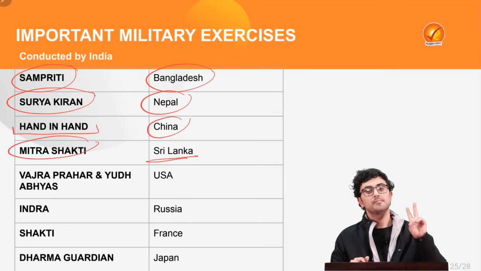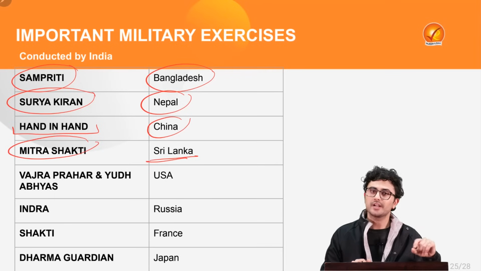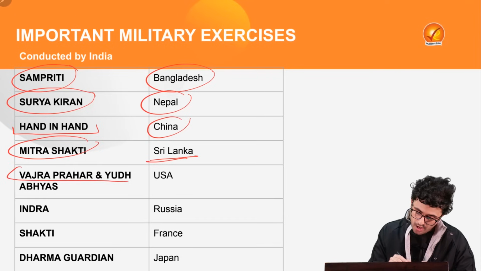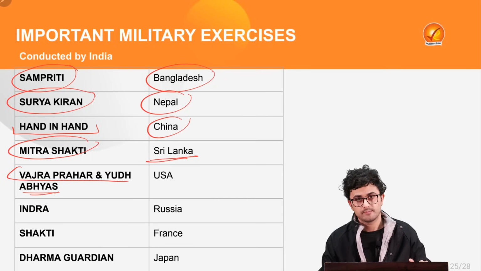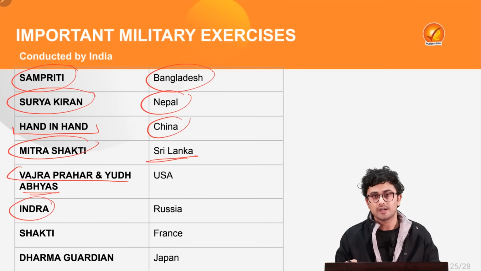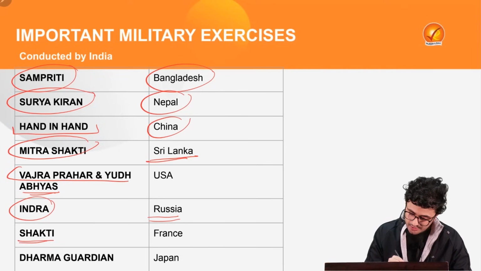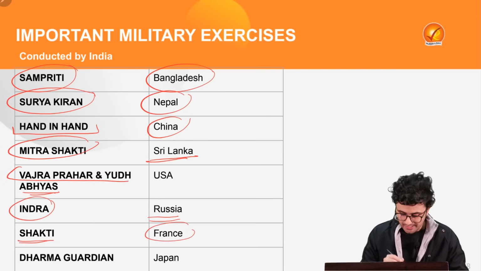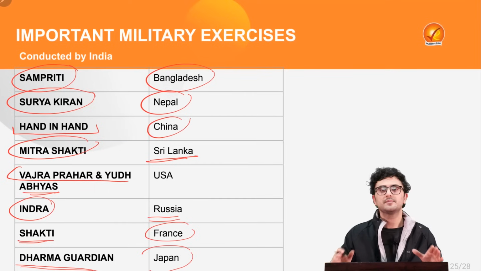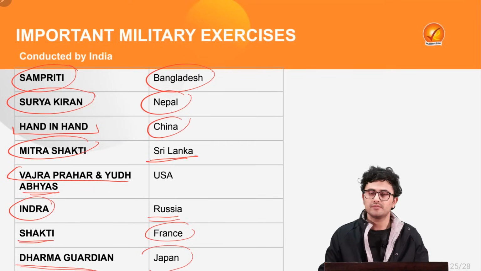Then there are two important military drills which we conduct with the United States of America, and they are Vajra Prahar and Yudh Abhyas. Besides this, we also conduct a military exercise Indra with Russia. Then we have Shakti with France, and finally Dharma Guardian with Japan. All these military exercises are very important from the perspective of the prelims examination.